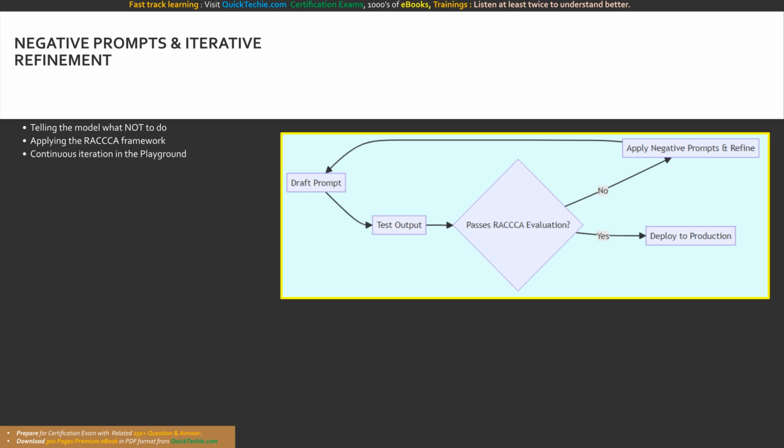Behold the life cycle of prompt perfection. We draft a prompt and test the output. If it fails the rigorous evaluation, we apply negative constraints and refine. We loop this until it passes, and only then do we deploy to production.